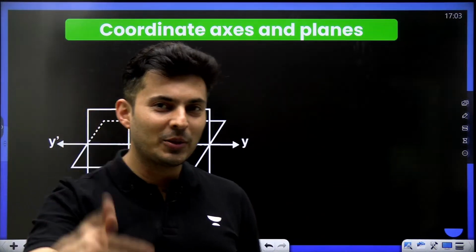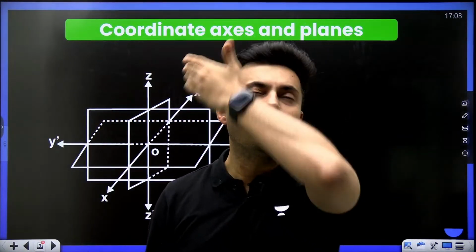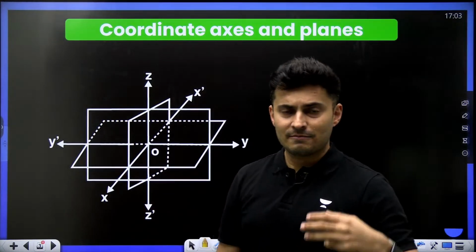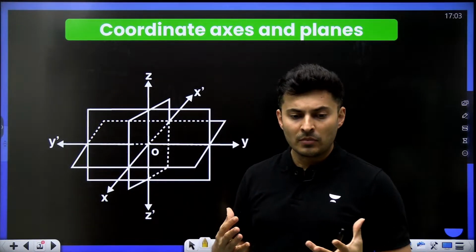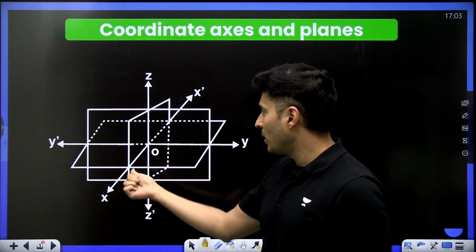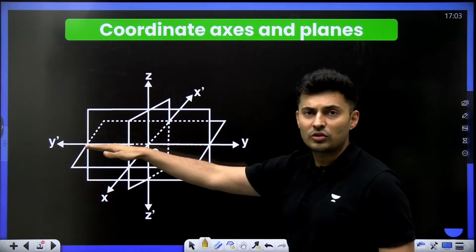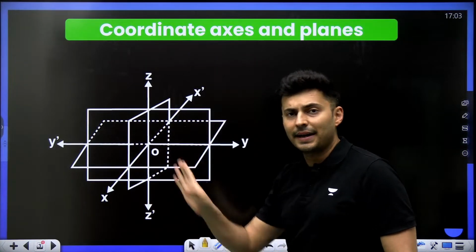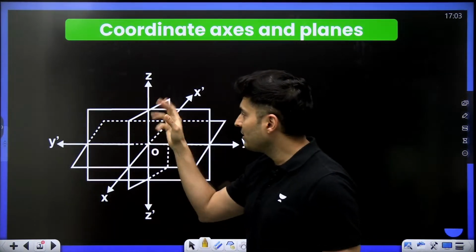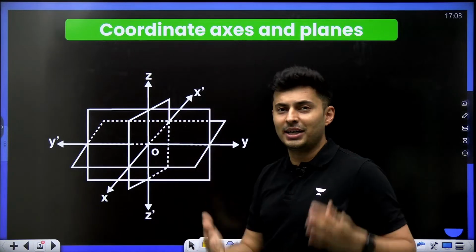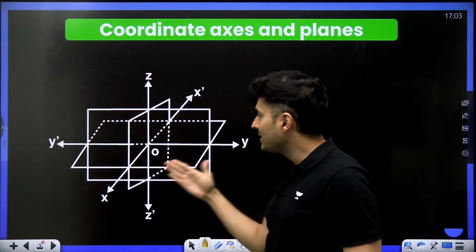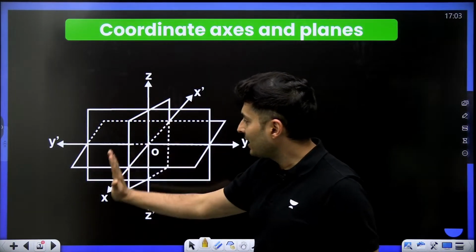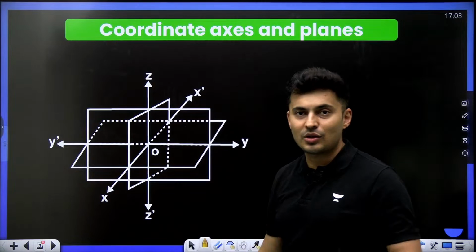So, just quickly doing a small recap. The coordinate axes tell you the three different directions in space. One is in the horizontal direction, one is in the vertical direction, and one is in the inside-out direction. So you have the three axes, and you also have the three important planes: this is the ZY plane, this is the XY plane, this is the XZ plane. I have marked the planes over here.